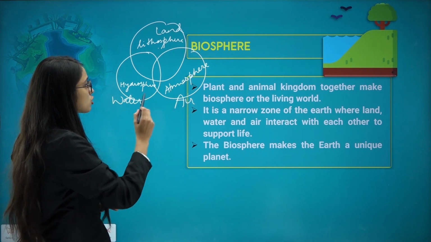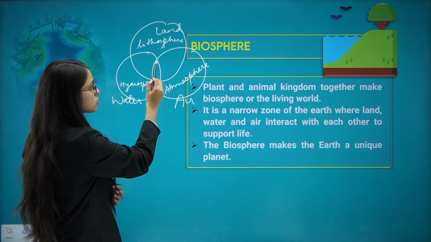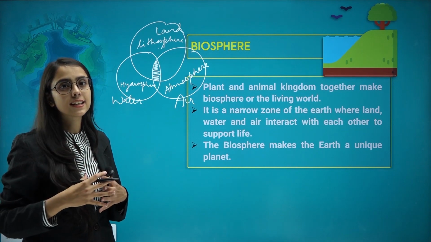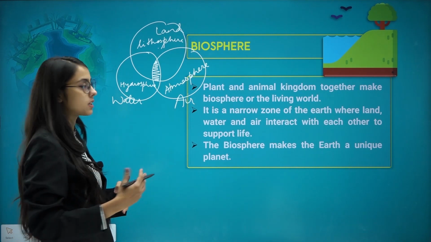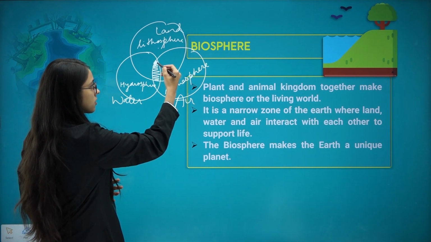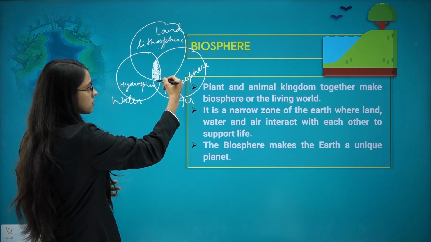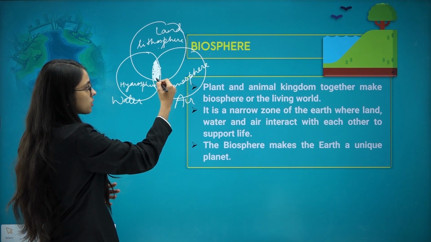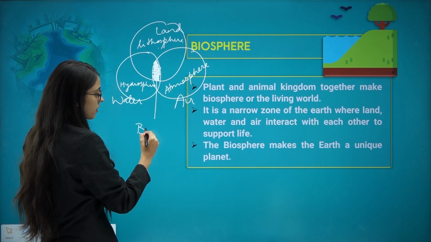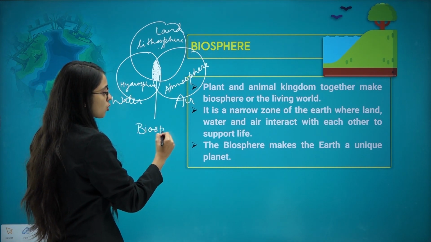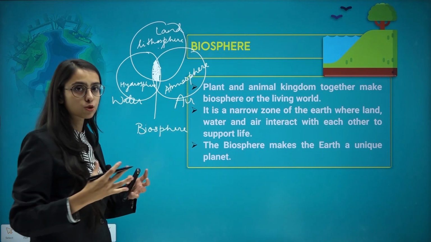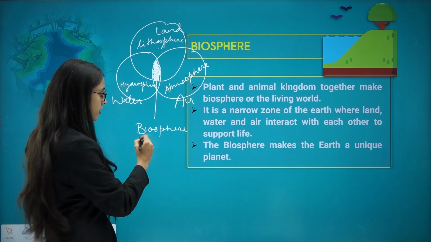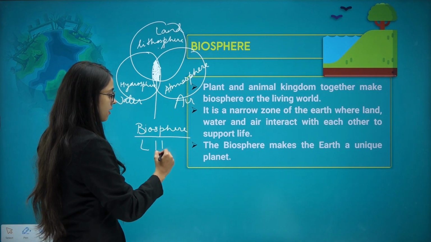Now, do you observe this zone here in between, which is a combination of all these three domains? This zone here, I'll color it for you. This zone, which is a mixture of the three, is known as biosphere. This is a small zone which comprises air, water and land, and this is where we find life.